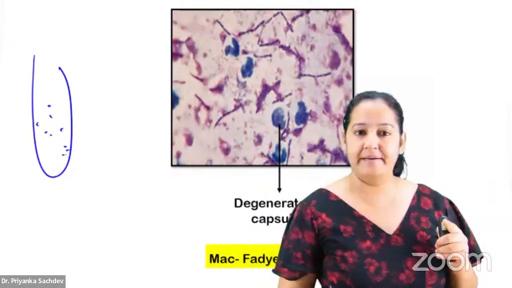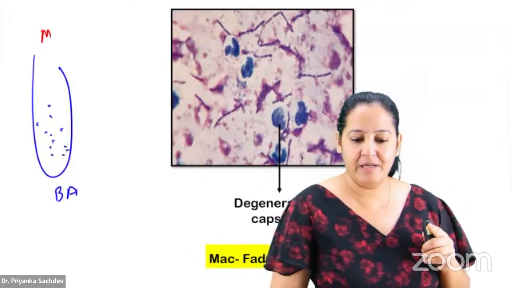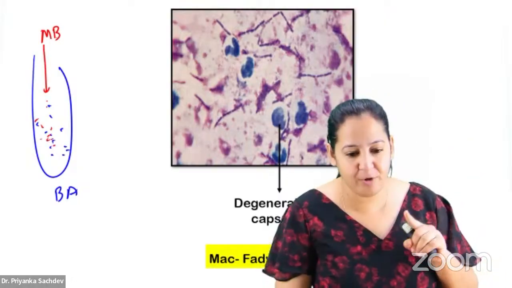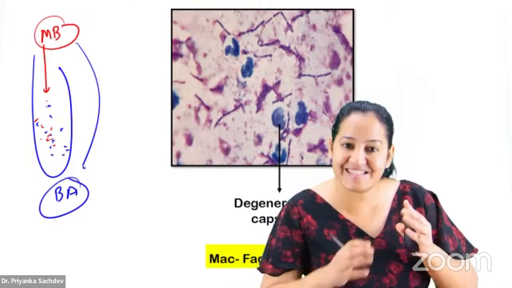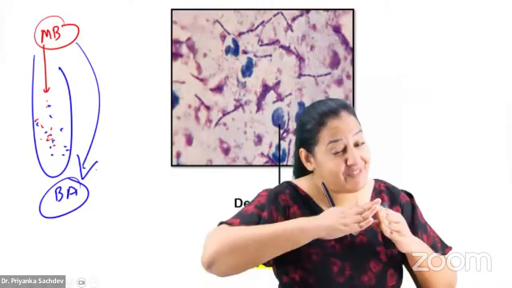Now this is a specimen containing Bacillus anthrax, and I'm mixing methylene blue dye in that. What will methylene blue do? Bacillus anthrax has the capsule now. The methylene blue will separate the capsule of Bacillus anthrax. It will separate the capsule.